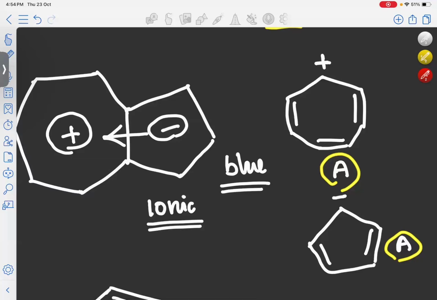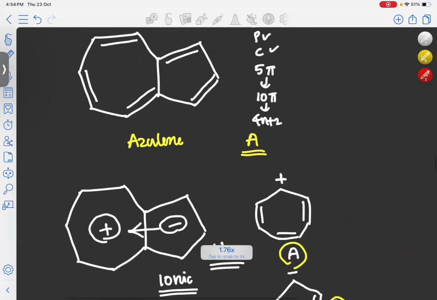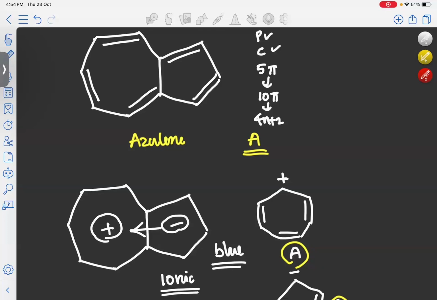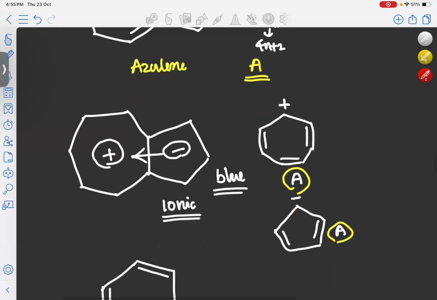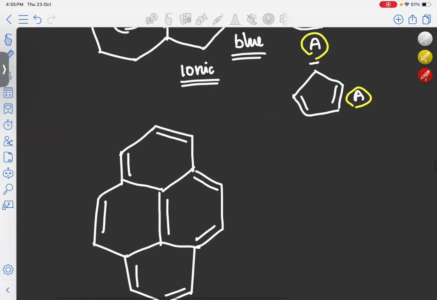So you just remember in azulene, there's a 7-membered ring and a 5-membered ring. In the 7-membered ring, when there is a positive charge present, it will become aromatic. In the 5-membered ring, when there is a negative charge present, it will become aromatic. So a partial charge will form in this molecule, and there will be a charge transfer, and due to this charge transfer, this molecule will become colored. It will become blue color. Okay. We'll move on to the next molecule.